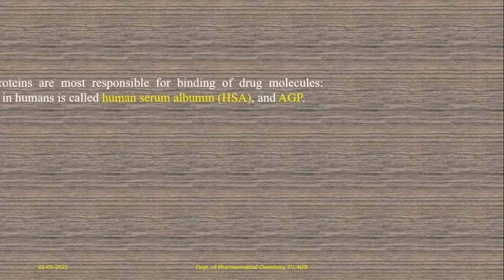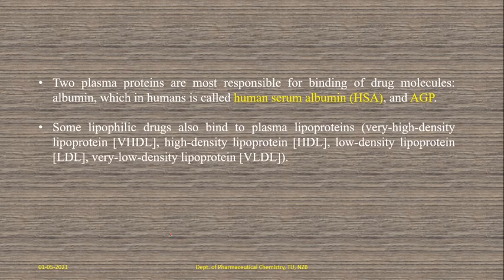And here, continuing, there are two plasma proteins mostly, HSA and AGP. These are important plasma proteins. Most of the drug molecules can bind with these two plasma proteins, so these two are most responsible for binding of drug molecules. One is albumin, also known as human serum albumin, HSA, and the other is alpha-1 acid glycoprotein, AGP.